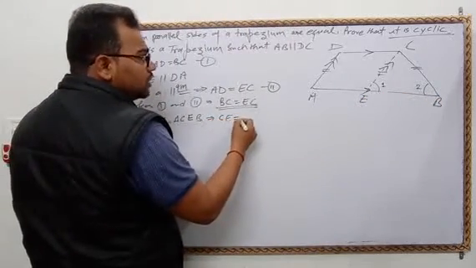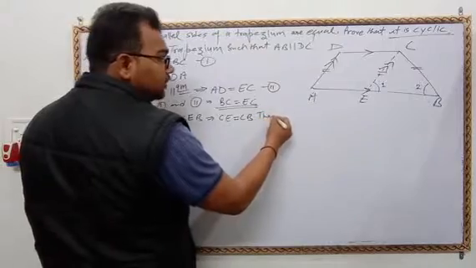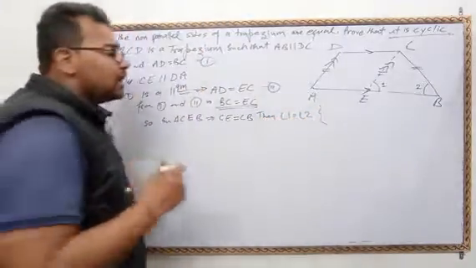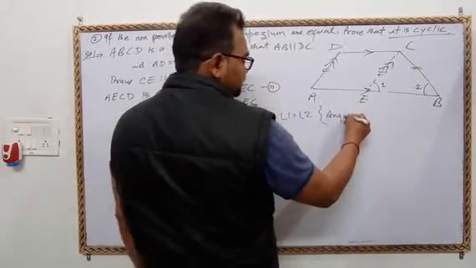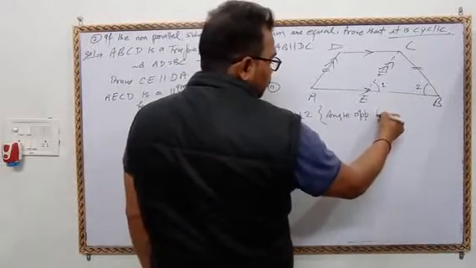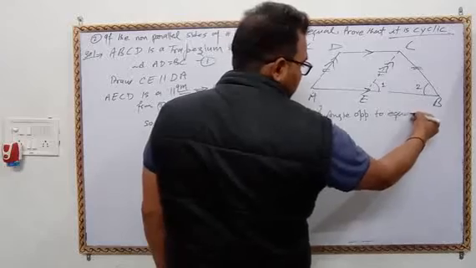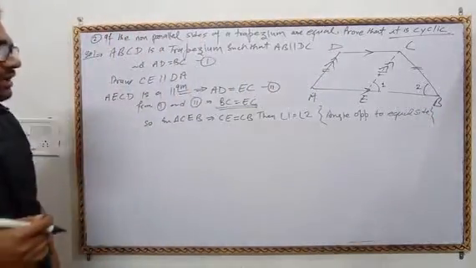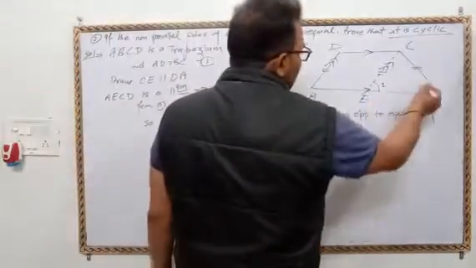CE is equal to CB, then angle 1 is equal to angle 2. Why? Angles opposite to equal sides are equal.